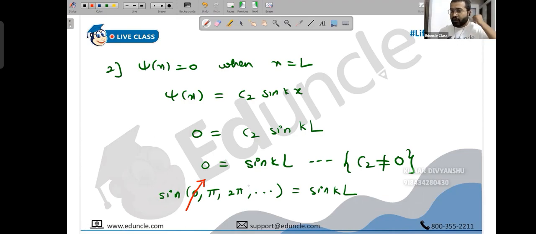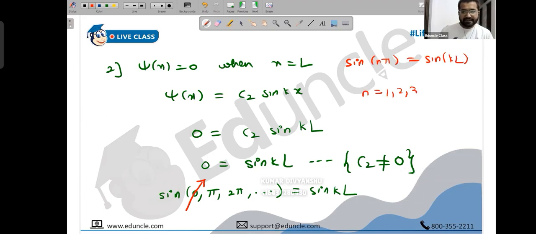Okay. So 1 pi, 2 pi, 3 pi, all the pi's are allowed. So you can write sin n pi is sin kL. But mention it very clearly, and it's not whole numbers, people. n must be natural numbers. These are natural numbers, but eventually this will become principal quantum numbers also. Right now, these are just normal numbers. Eventually, you will realize that energy is related to them.